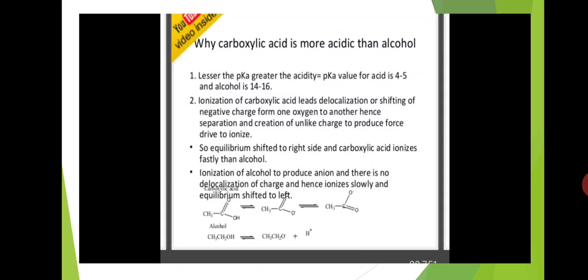So here that process, the shifting of negative charge from one oxygen to another, is also called resonance. In that process, the carboxylate anion will get some resonance stability, so that these carboxylic acids easily ionize compared to alcohols. Ionization of alcohol produces an anion with no delocalization of charge, and hence ionizes slowly and equilibrium shifted to left.